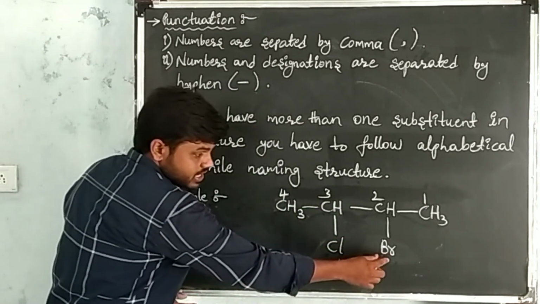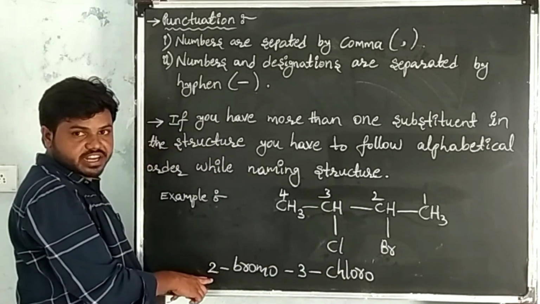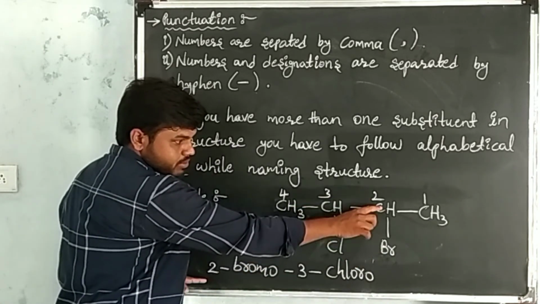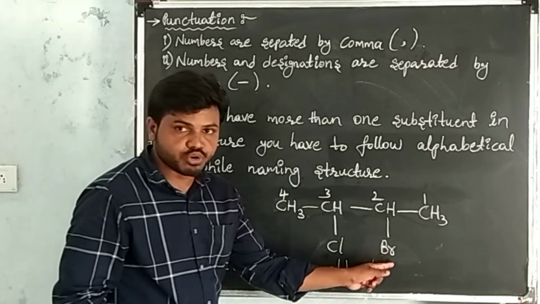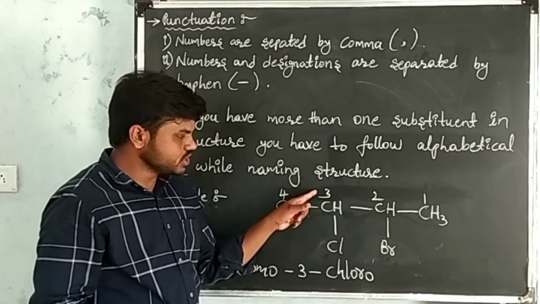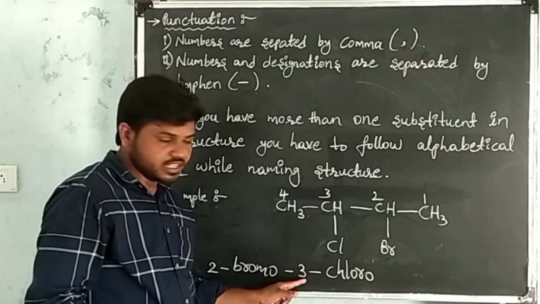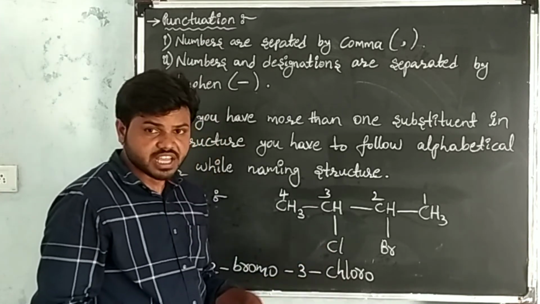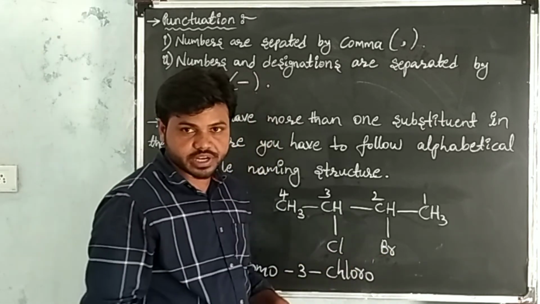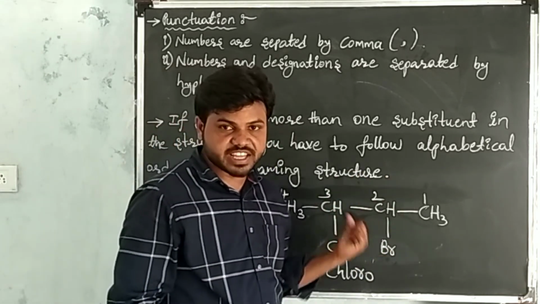See, I am repeating. Bromine position is second carbon. I have written that. After writing the bromine position, write the prefix of bromine, that is bromo. After writing bromine, take the chlorine. Chlorine position is third carbon. I have written third, and the prefix of chlorine is chloro. I have written the prefix.